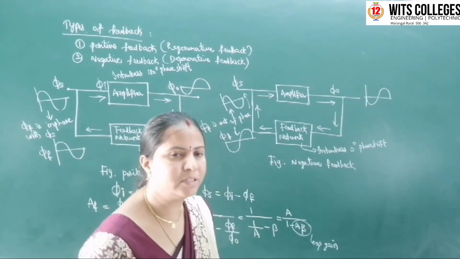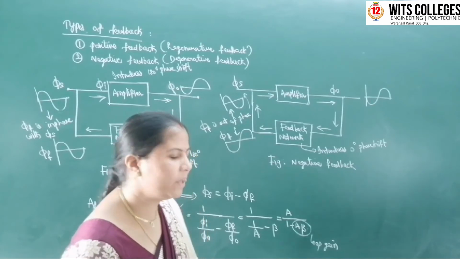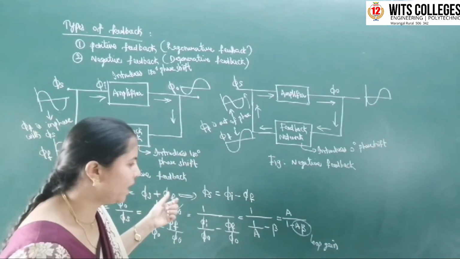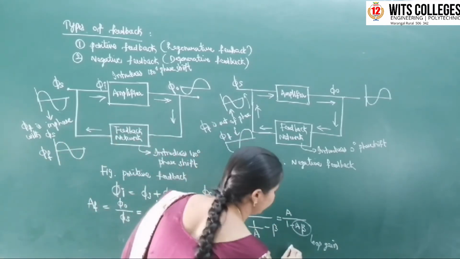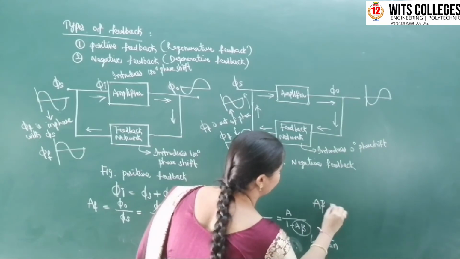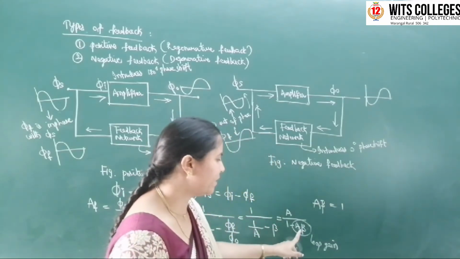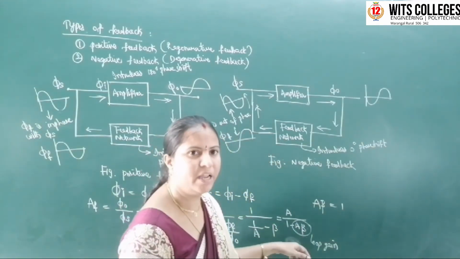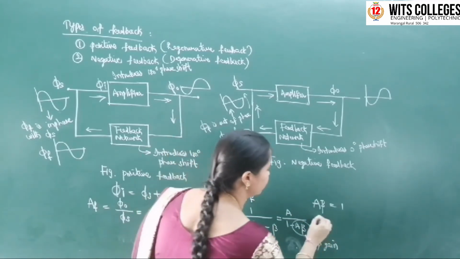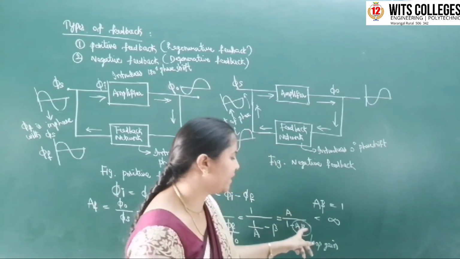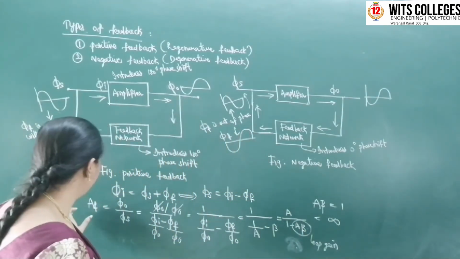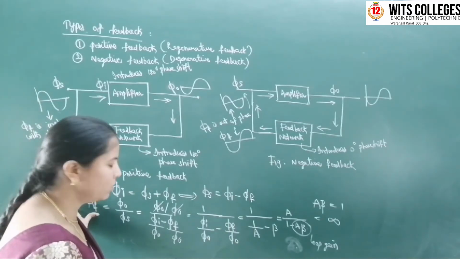Okay, now what will happen in positive feedback? The input impedance is going to be increased. The input voltage is going to be increased. Now if in this equation you substitute A beta equal to 1, what will happen? A by 1 minus 1 means A by 0. Something by 0 means it is going to be infinity, if you substitute A beta equal to 1. Okay, now what is the value of the gain with positive feedback?